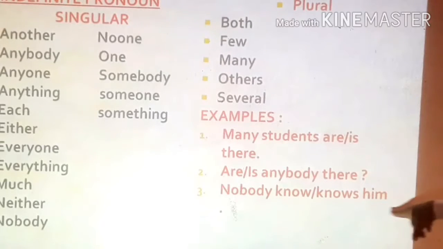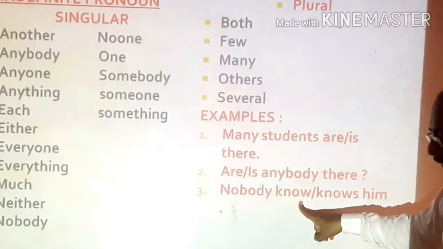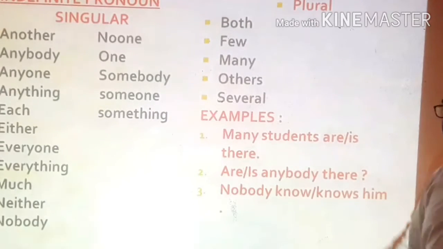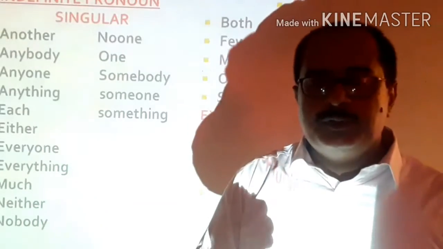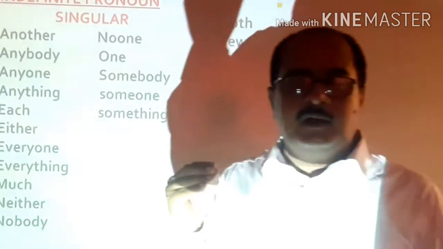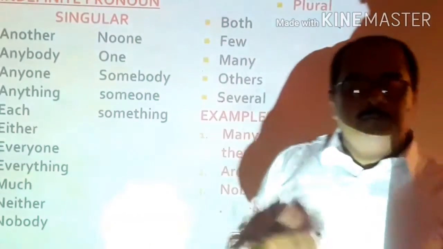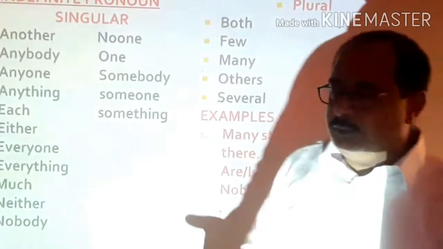"Nobody knows him." Here definitely "know" will not be used, it will be "knows", because "nobody" is considered as singular. So whenever the indefinite pronoun is singular, we are supposed to use a singular verb. If the indefinite pronoun is plural, we are supposed to use a plural verb. Let's move to the next, that is the relative pronoun.